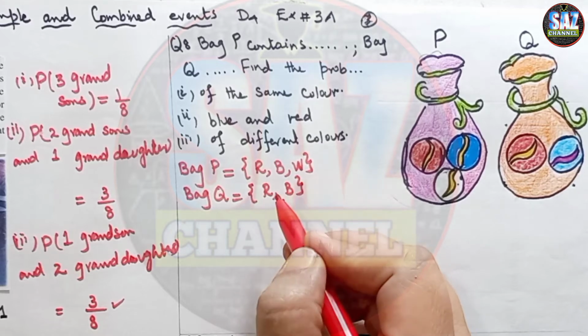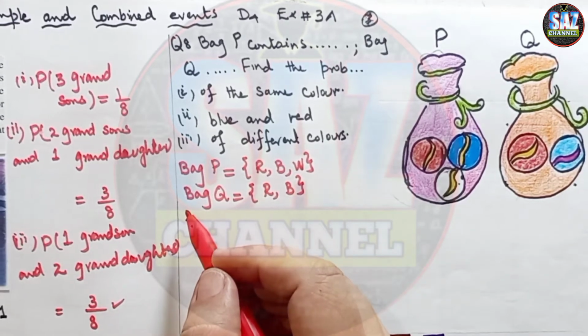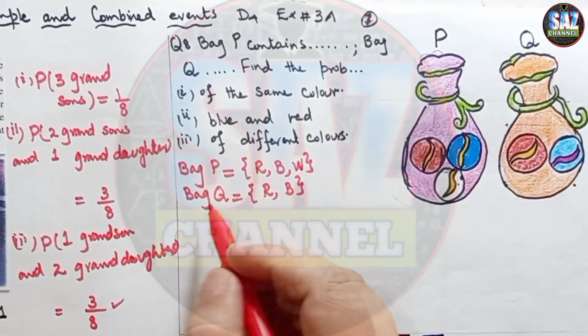Now what we have to do is first write down the sample space, the outcomes of the sample space.